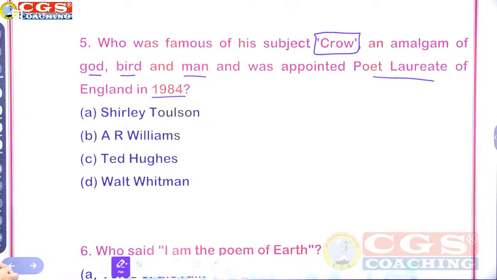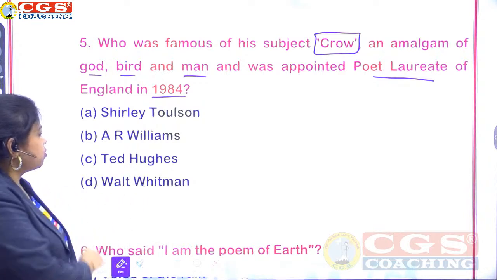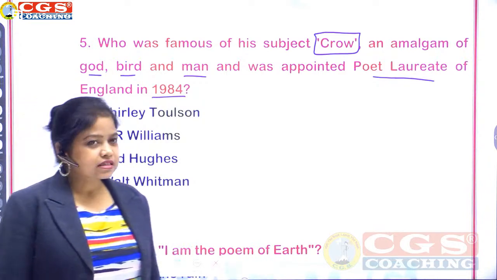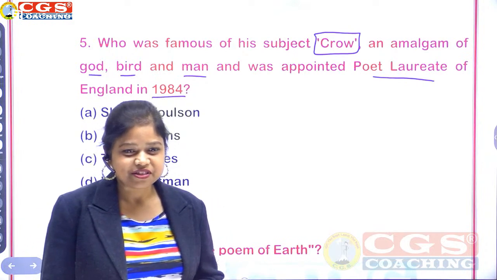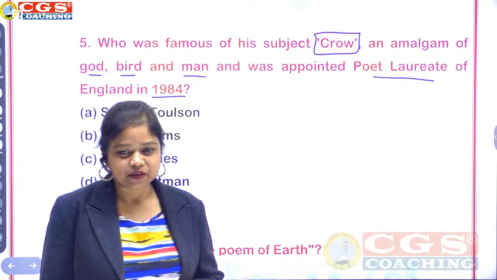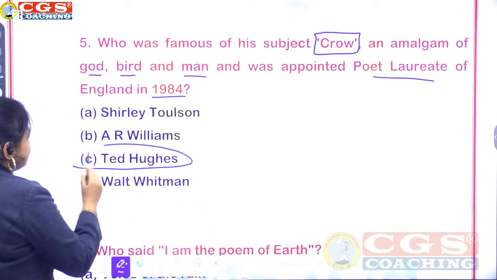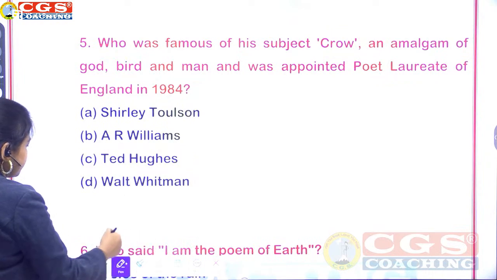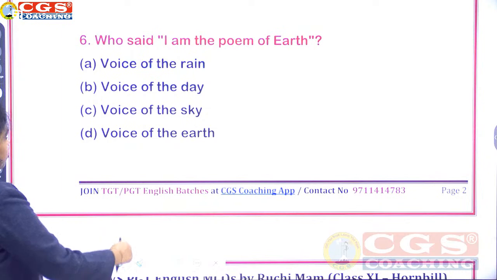Now, who was famous for his subject crow, an amalgam of God, bird, and man, and was appointed Poet Laureate of England in 1984? Shirley Tilson, A.R. Williams, Ted, Walt Whitman. We are discussing both these important points from which biography? Whose biography? Question number 5. C. Correct. Ted. Correct.